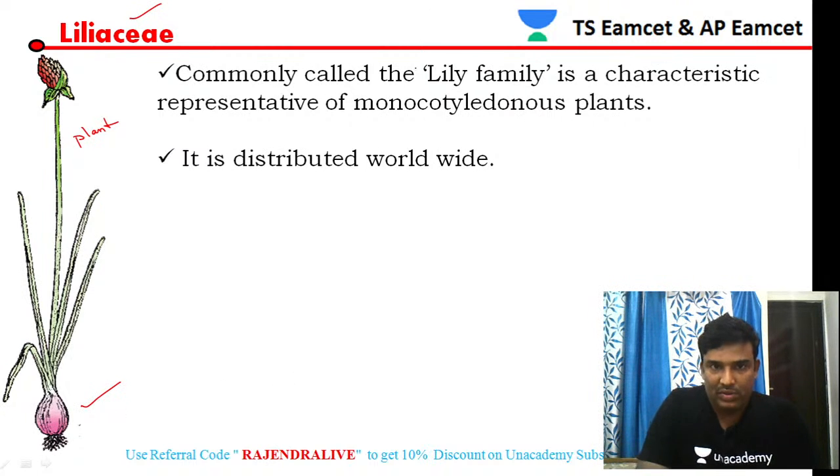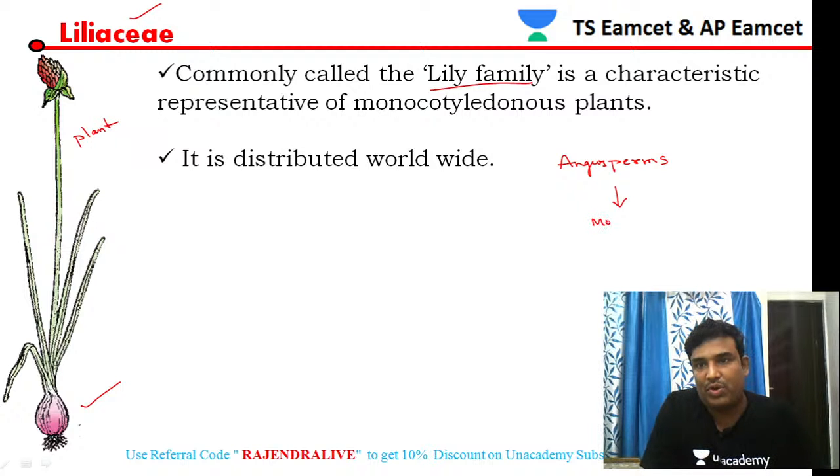This Liliaceae is commonly known as the lily family. And these Liliaceae members are, no doubt, angiosperms, and specifically they belong to monocots.